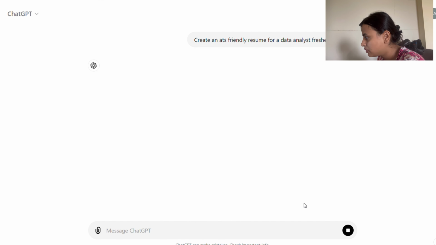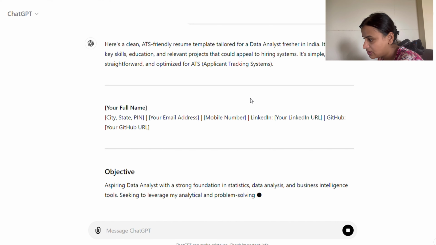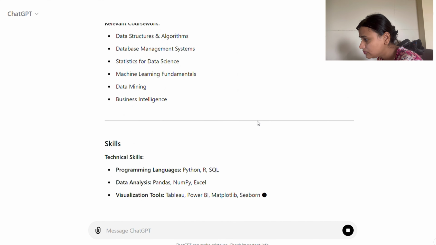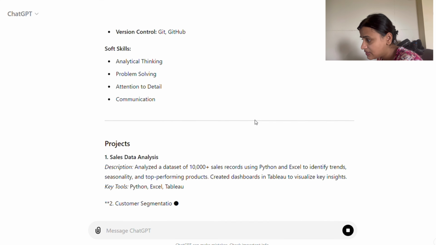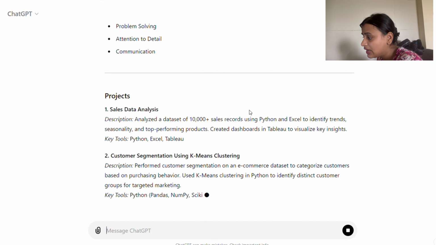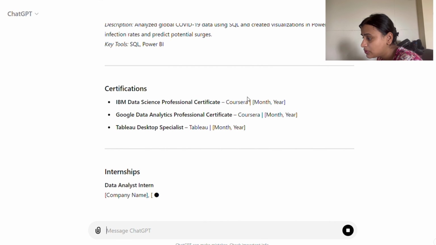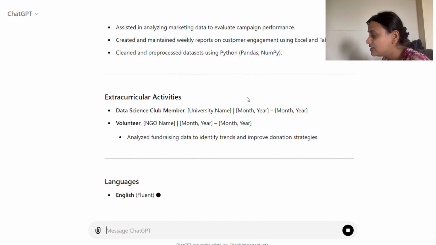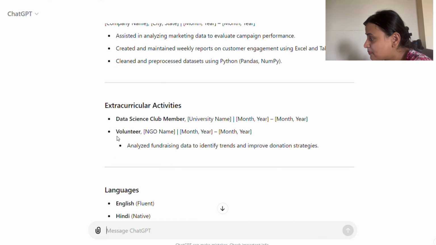We can also search it on Naukri or on LinkedIn, but here I find the keywords would be very specific to the profile. So it has given us the projects as well and certifications that we could do. So here you see internship, extracurricular activities. All of this matters a lot when you're creating a data analyst fresher resume.